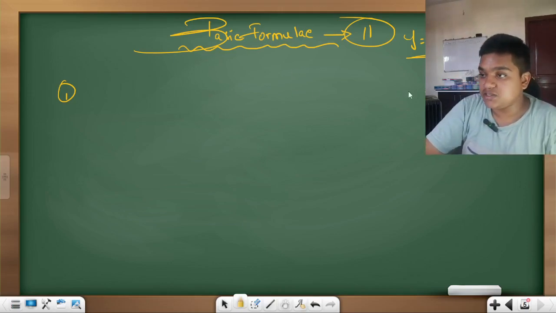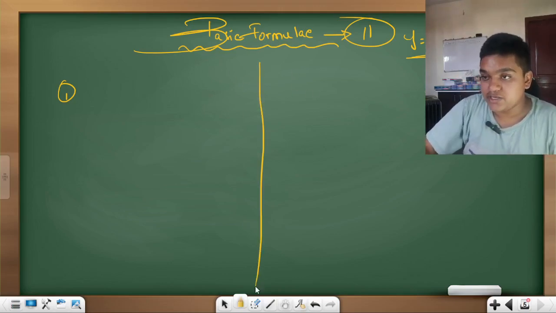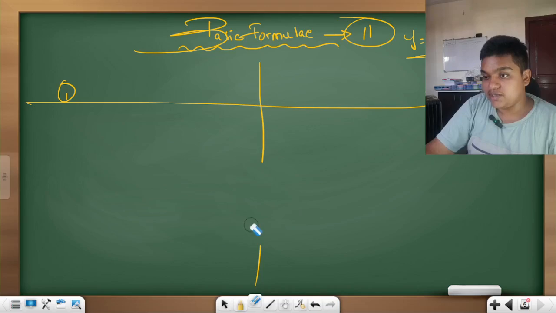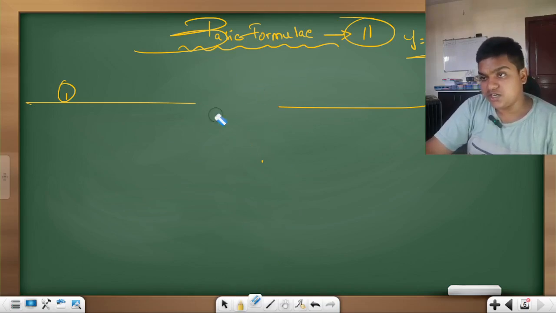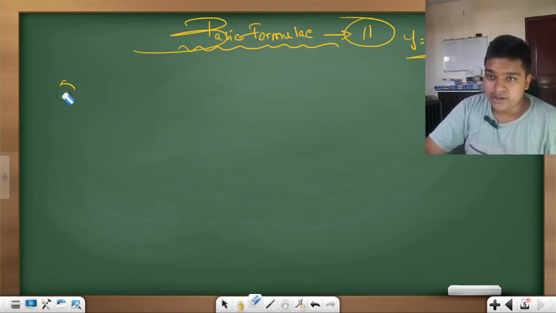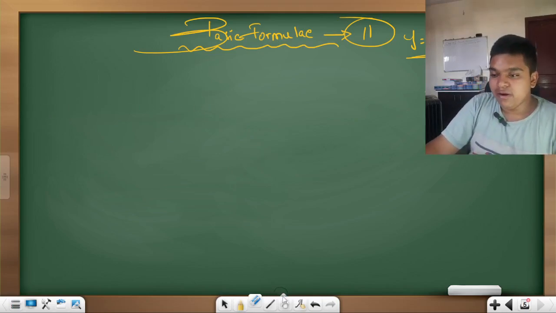I am representing the derivatives on the right hand side and the basic general terms on the left hand side. When I start writing, you will understand them. No need to worry.